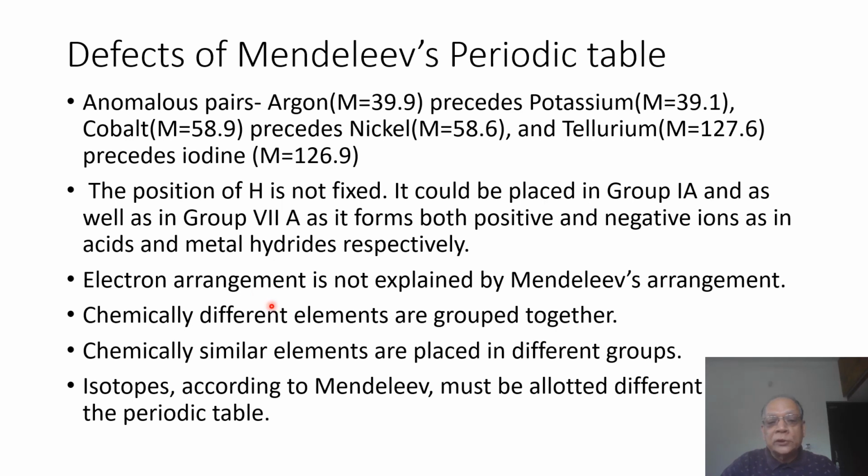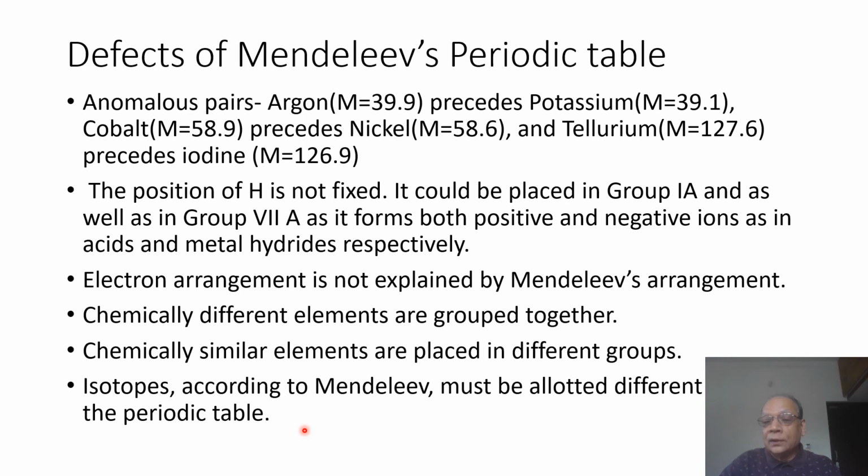Electron arrangement is not explained by Mendeleev's arrangement. Anyhow, electrons were not found when Mendeleev was working with elements. Chemically different elements are grouped together. Chemically similar elements are placed in different groups. And isotopes, according to Mendeleev, must be allotted different places in the periodic table. These are the drawbacks that Mendeleev encountered while arranging elements according to atomic weight in columns and periods.